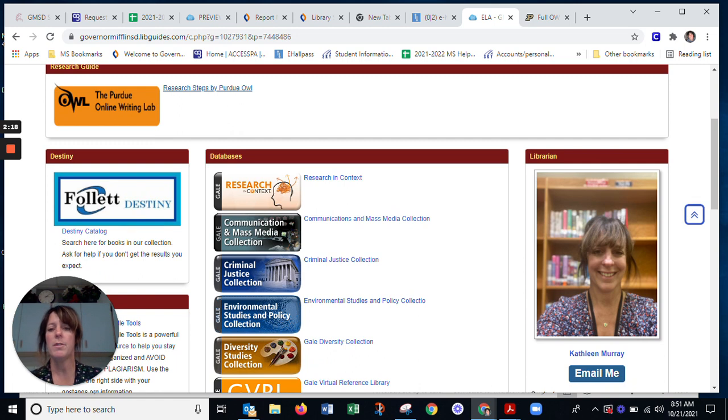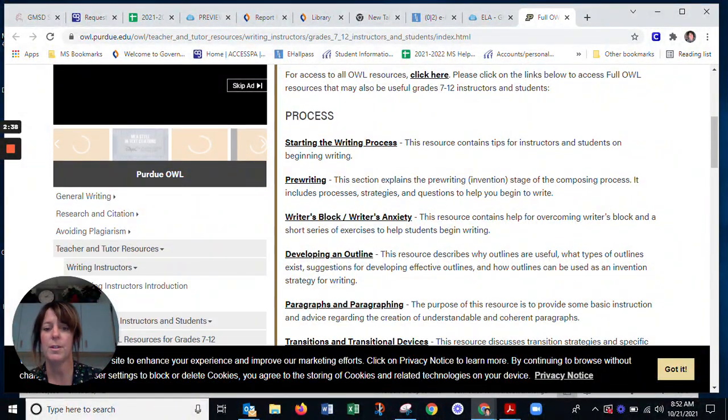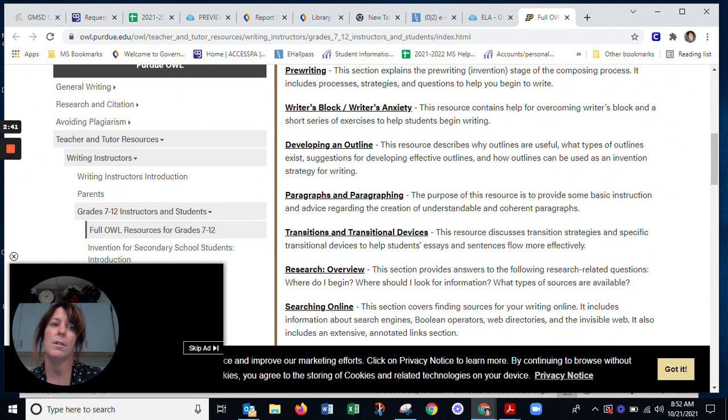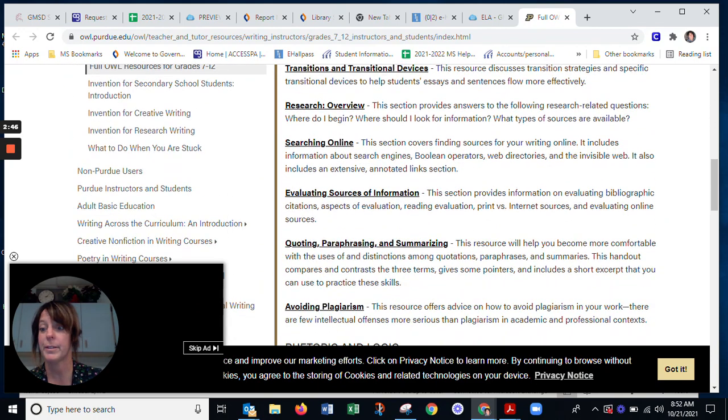And then down here, we have a lot of the resources that you can actually use for your research. Now, I know a lot of you say, well, I just want to go to Google. And there is not a problem with using websites that you can find on Google. But I do want to tell you that you have to be careful when you go out to Google, because sometimes, and it's over here in the Purdue OWL website, you can run into information that may not be correct.